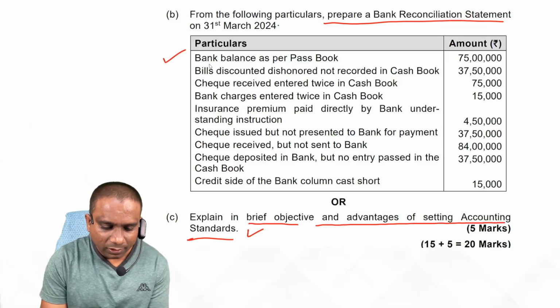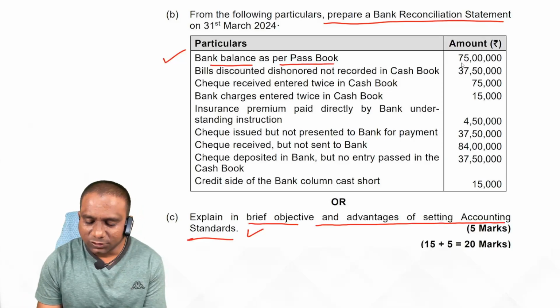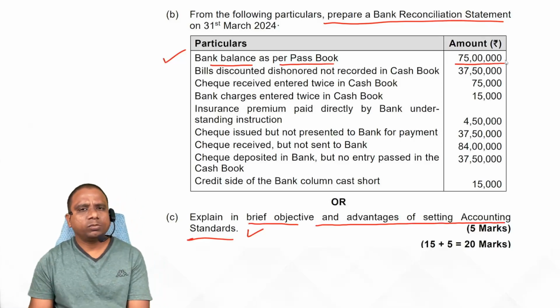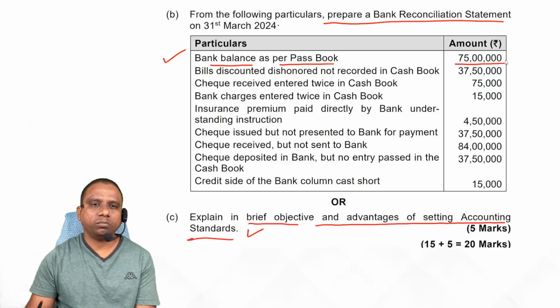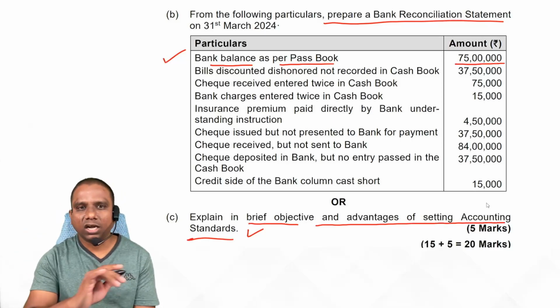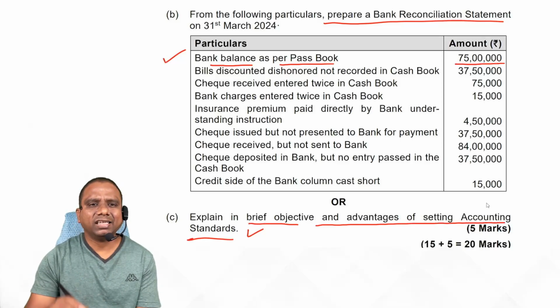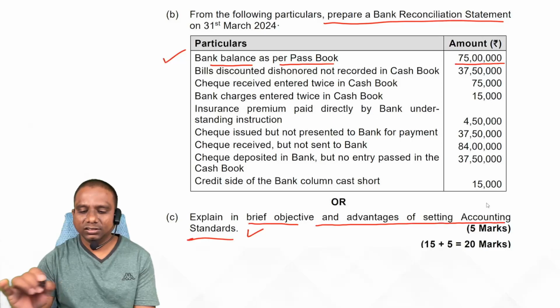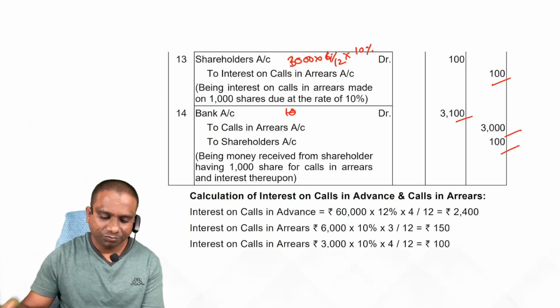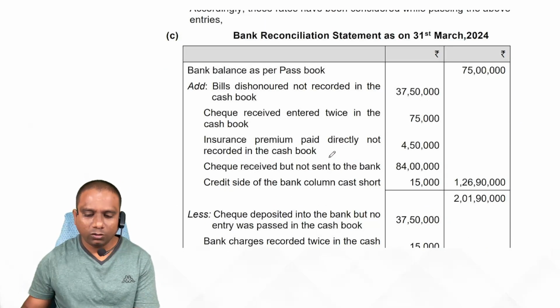Observe. Bank balance as per passbook, favorable balance. So put the heading bank reconciliation statement on 31st March 2024. Start with the passbook balance. Balance as per passbook, in brackets credit, 75 lakhs. So this is our problem format.